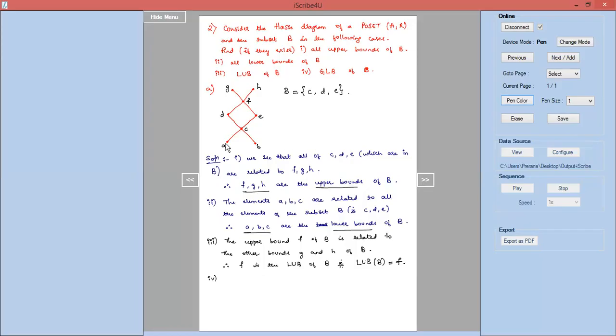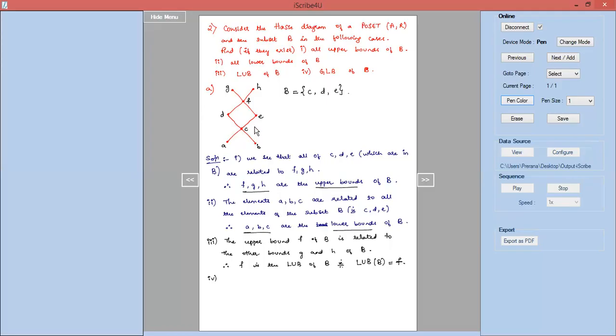Definition says that it should be a lower bound firstly, and other lower bounds, say A dash, should be related to A. A is a lower bound here, but it is not the greatest lower bound because the other lower bounds B and C are not related to A. Other lower bounds should be related to A, then only we can say that it is the greatest lower bound. So here A is not the greatest lower bound. Similarly, B is not the greatest lower bound because A and C are not related to B.